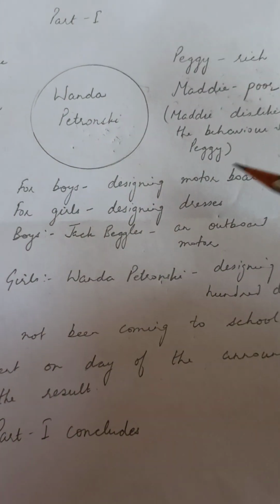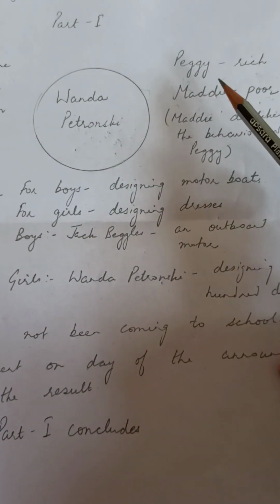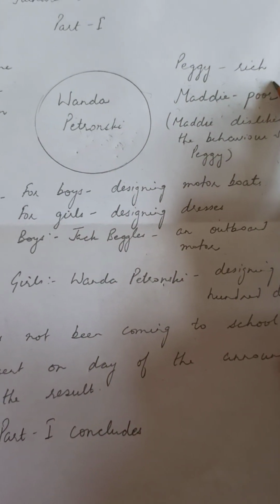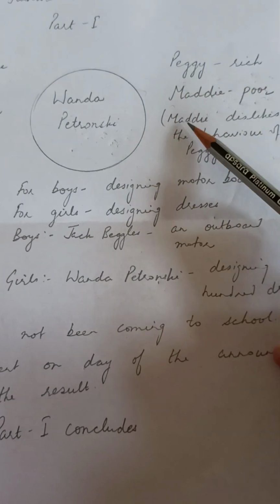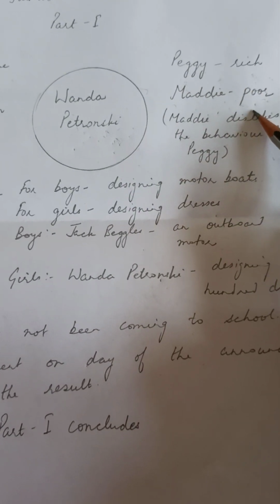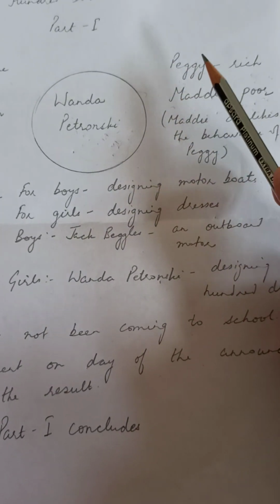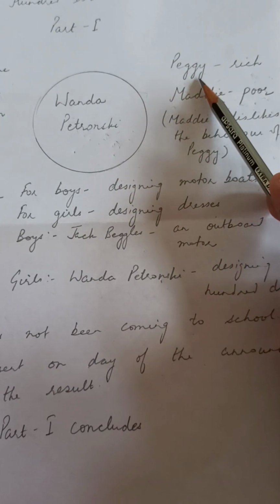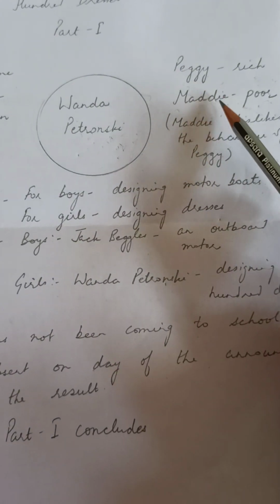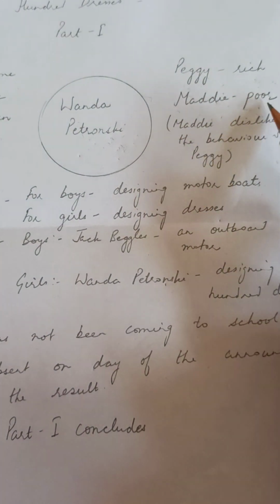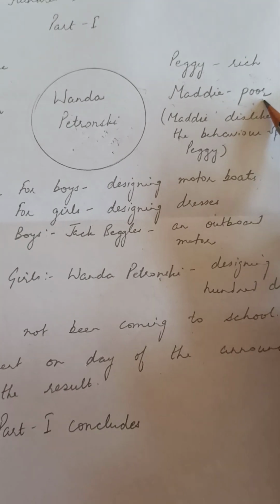Maddie's mother collects hand-me-down dresses from Peggy's mother, but she makes alterations so that Maddie should not feel she is wearing Peggy's old dresses, and Peggy should also not get to know that Maddie is wearing her dresses, so that Maddie is not facing any embarrassing situation in her class.